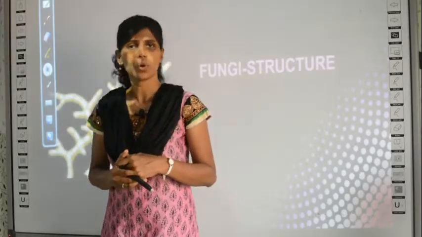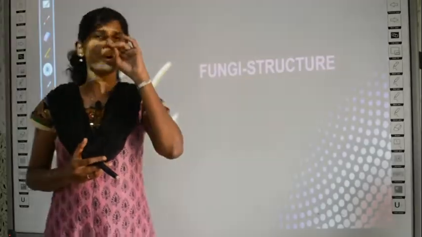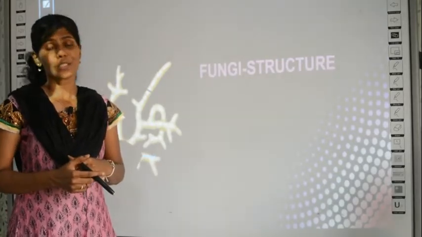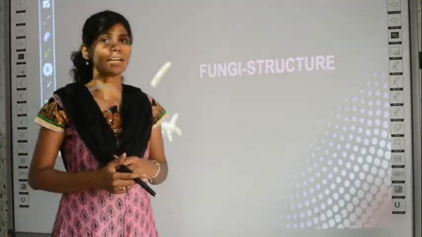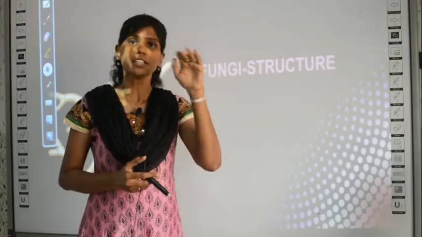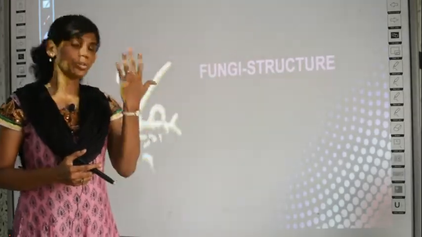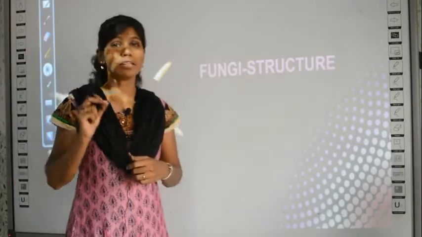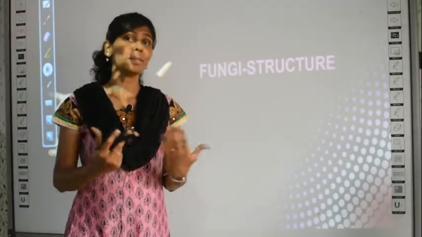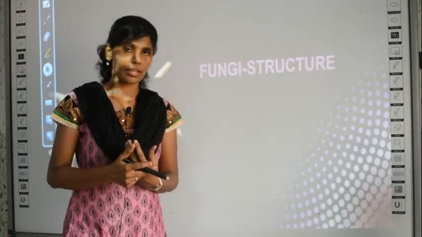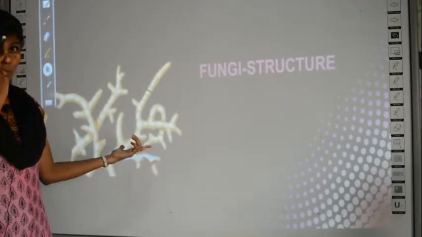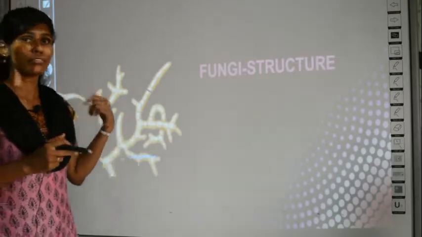After 3-4 days, what happens? You will see some sponge-like structure over the surface of the bread. Have you seen this? Mostly this happens on the 3rd day. You can find some cottony structure on the surface of the bread, or if you don't notice a cottony structure, you can see some colored spots, no? That is nothing but fungi. You may wonder, this appears like a sponge, so how do you call this a fungus?